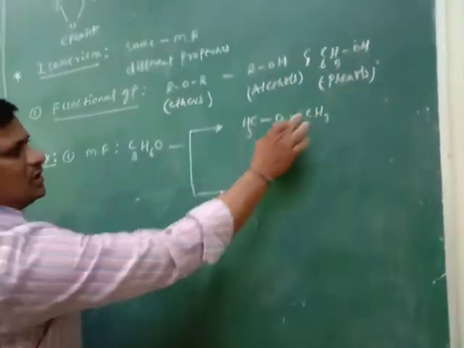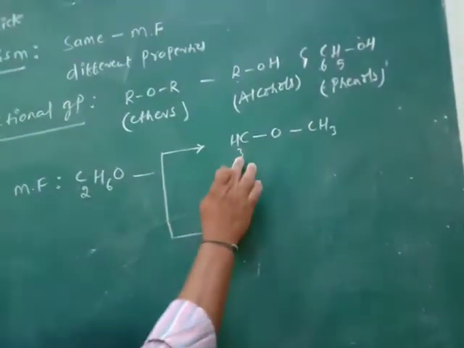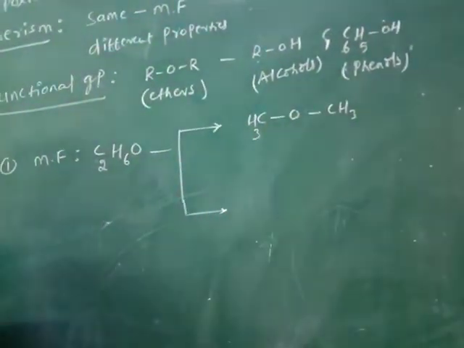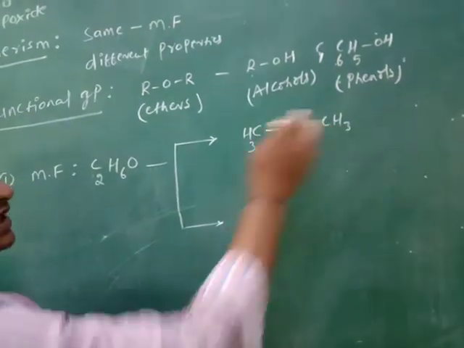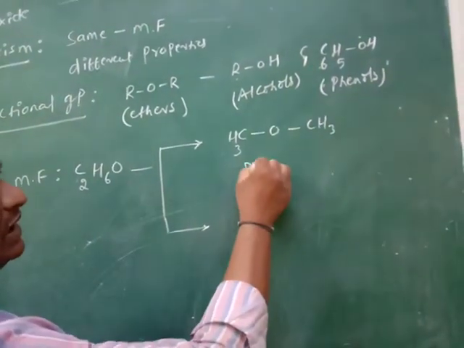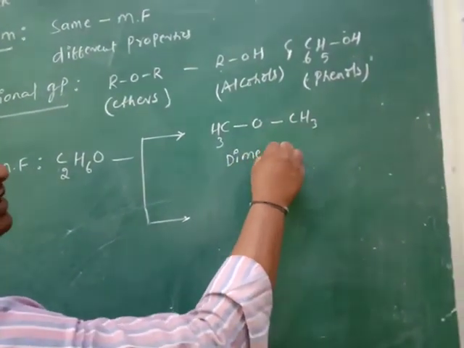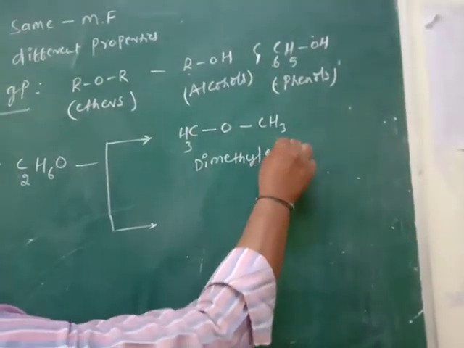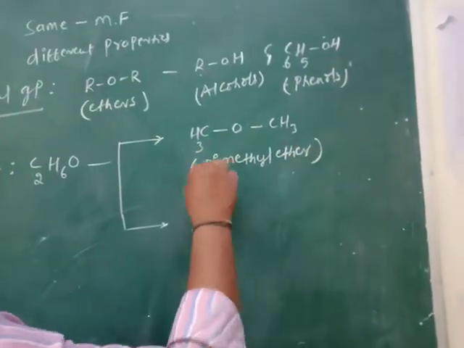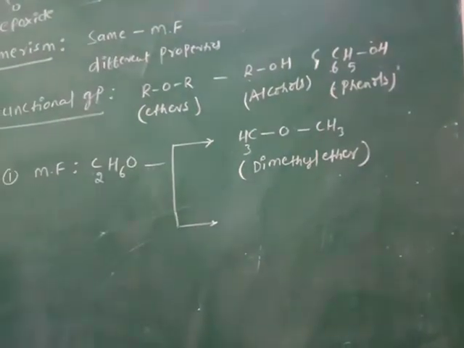Number of carbons is 1, 2, C2. Number of hydrogens is 3 plus 3, 6, and one oxygen. It is the dimethyl ether, the common name. Our IUPAC name is methoxymethane.